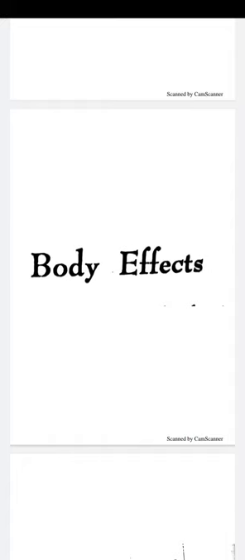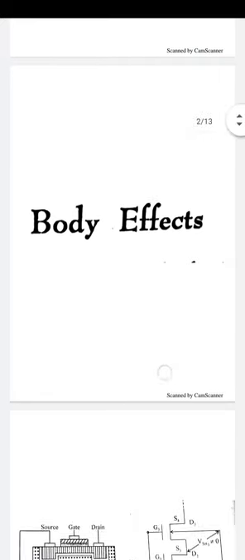Generally there are three terminals of the MOS transistor: gate, drain and source. But the outermost part, the substrate, is the fourth terminal of the device, also called the body. When the voltage between the source and body is not equal to 0, VSB is not equal to 0, it affects the threshold voltage, and this modification of the threshold voltage is called the body effect.